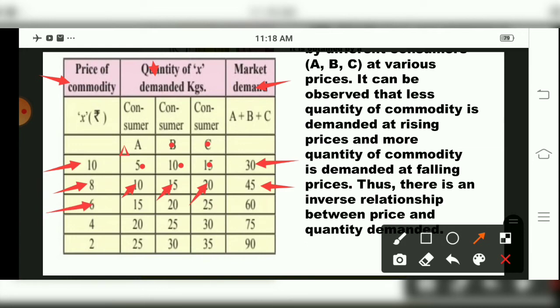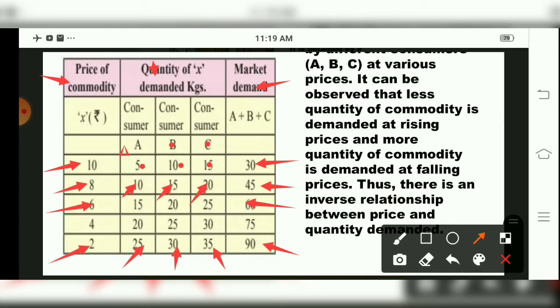At rupees 6, how much was the total? 60. Then at rupees 2, see the total of comparing all the 3. One person, how much? 25 kgs he purchased. The second person purchased 30. And the third one purchased how much? 35. And the total over here is 90.